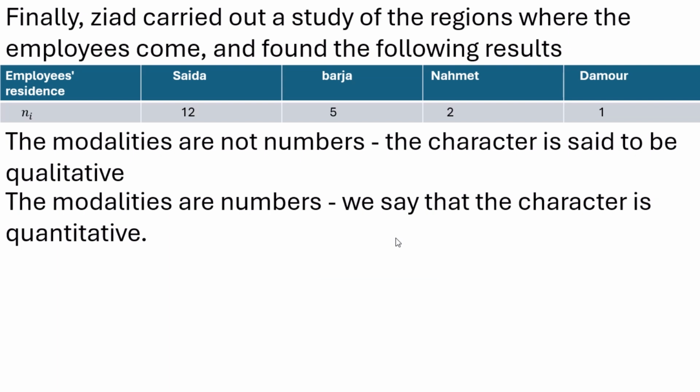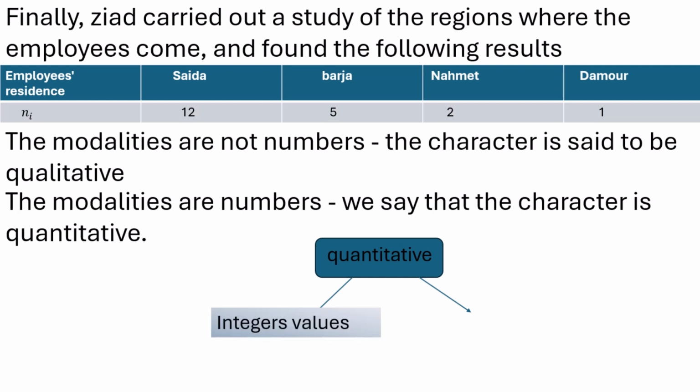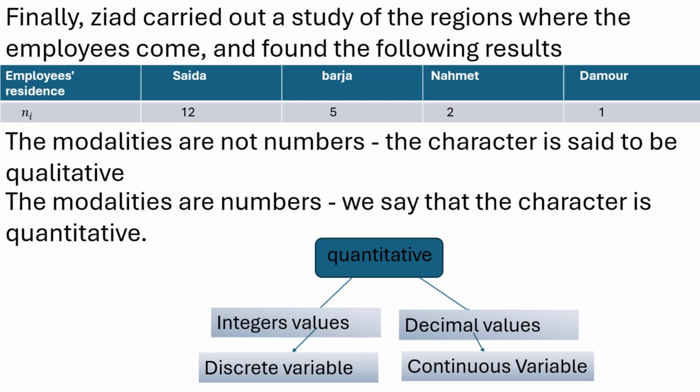Okay? And when the character is quantitative, if the values of the character are integers, we call the character a discrete variable. So the character here is quantitative discrete. And when we have decimal values, we call it a quantitative continuous variable. Discrete variable, continuous variable.